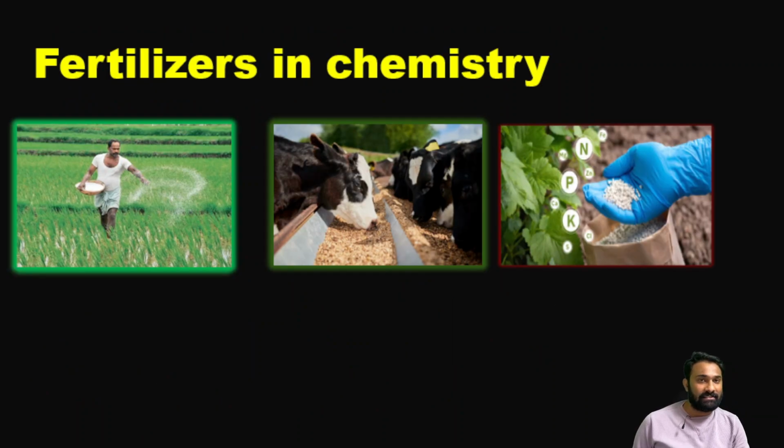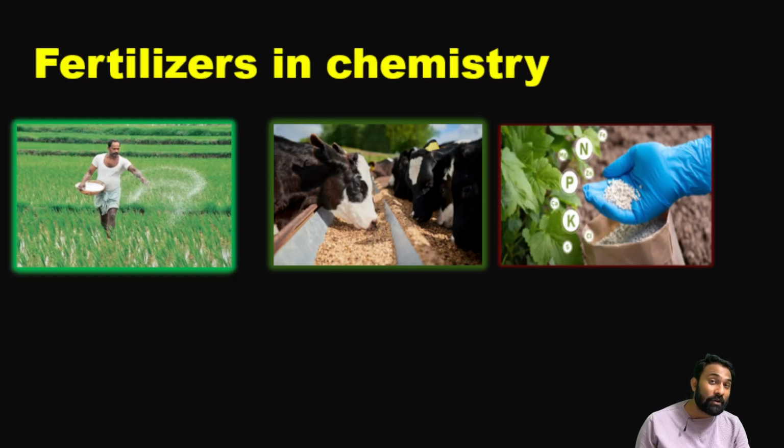Next we are going to move to fertilizers. What is the meaning of fertilizers? In our fertilizers also, main ingredients of chemistry are used. See what this farmer is doing. I hope you know, this farmer is spraying one compound of chemistry.